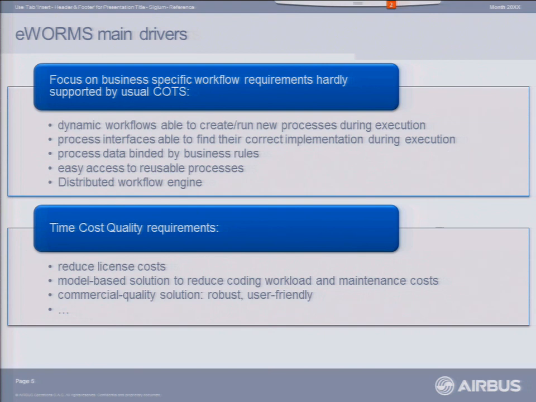We need something really important, and I will insist a lot on that during the demo: the fact of binding our process data, or input-output data, by business rules. What does it mean precisely? If you look at COTS again, when you create a task, you give inputs and outputs data and the type of those data: integer, strings, stuff like that.